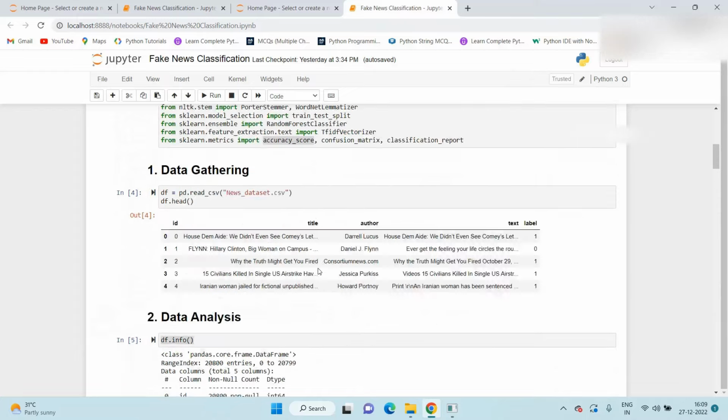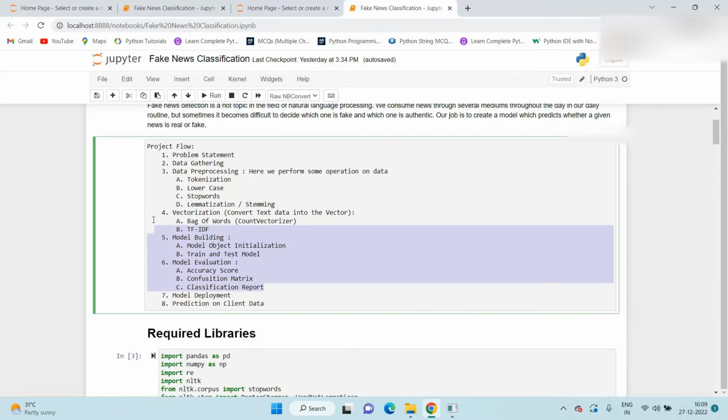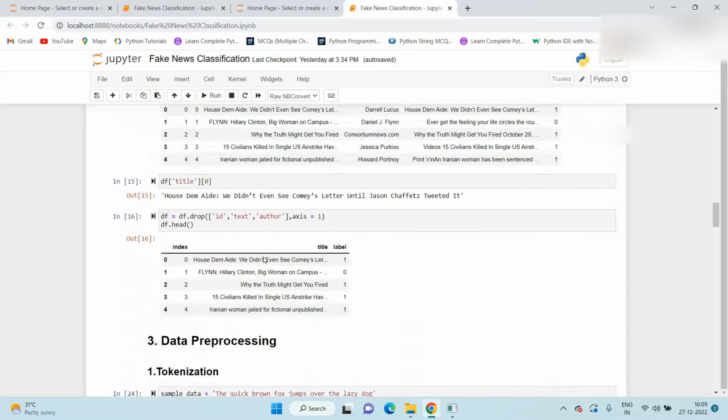Okay, so till now we completed this section, model evaluation. I already told you we do not perform model deployment. We directly jump to the prediction on the client data set. So what we do, we create one complete pipeline.